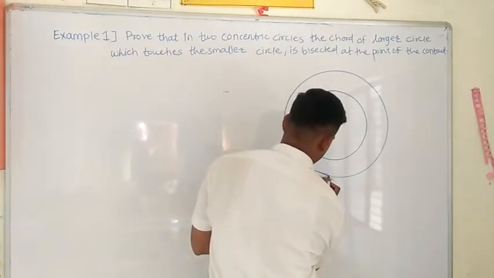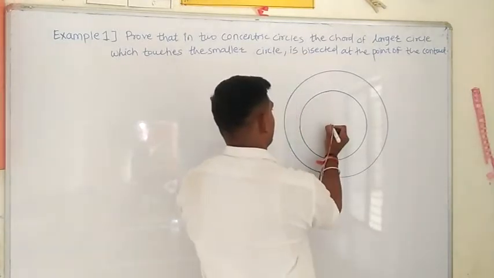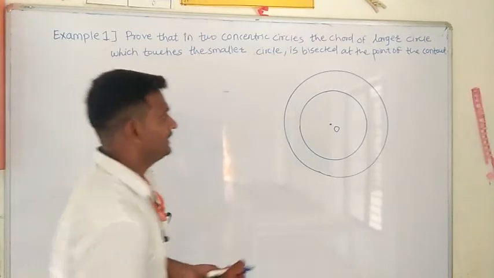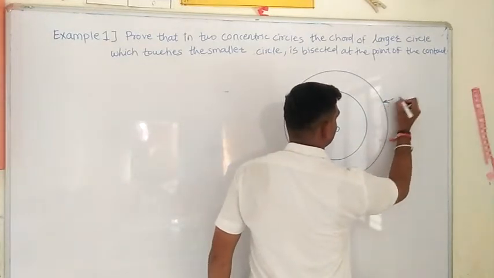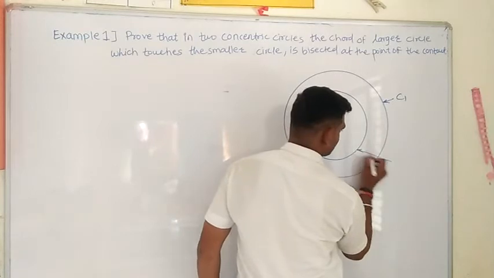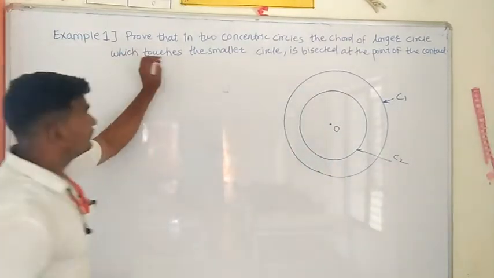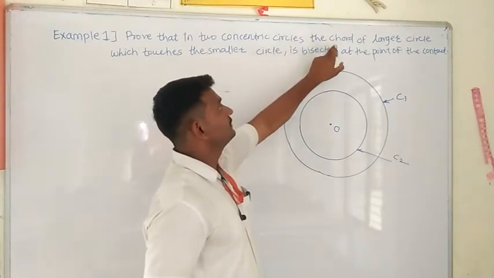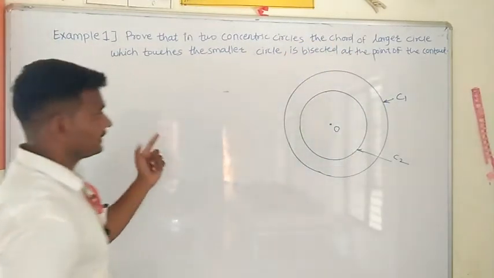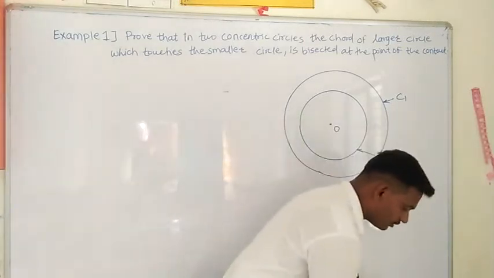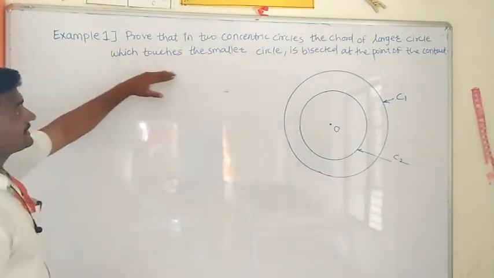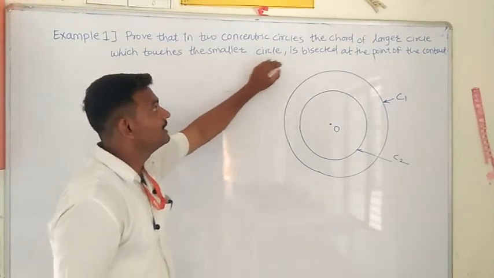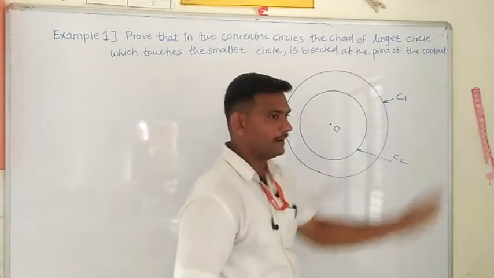Now here we got two circles. I have drawn the two concentric circles which have the same center O, and I will name this circle C1 and this one circle C2. See here, we have to prove that in two concentric circles, the chord of a larger circle which touches the smaller circle is bisected at the point of contact.